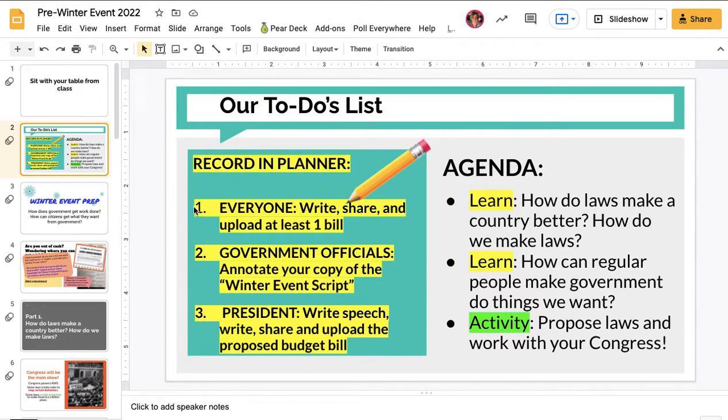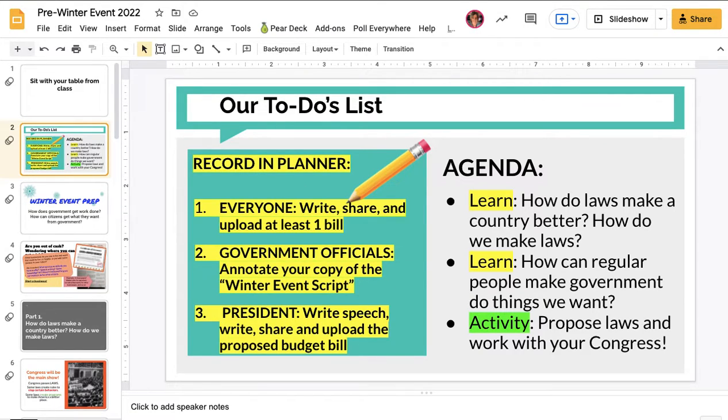Okay, so I want to start on this page because this is the agenda that we should have written down in our day planner. Everyone needs to write, share, and upload at least one bill that you think is either going to stop behaviors that you don't want to see, or create a program or something that you do want to see. Now, if you're in the government or you're the president, you've got other things, but that's not what this video is about.